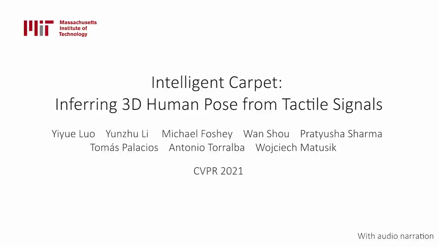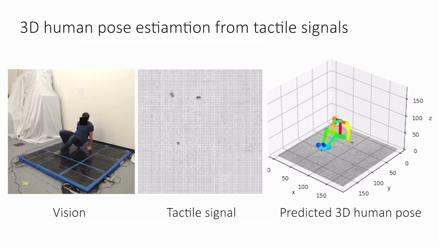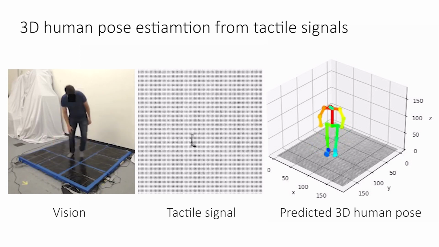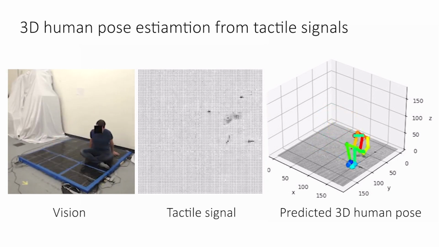We introduce 3D human pose estimation from tactile signals. Daily human activities are guided by the tactile interactions between human and the ground. Leveraging such interactions and using vision as supervision, we present a 3D human pose estimation approach using only the pressure maps recorded by a tactile sensing carpet.